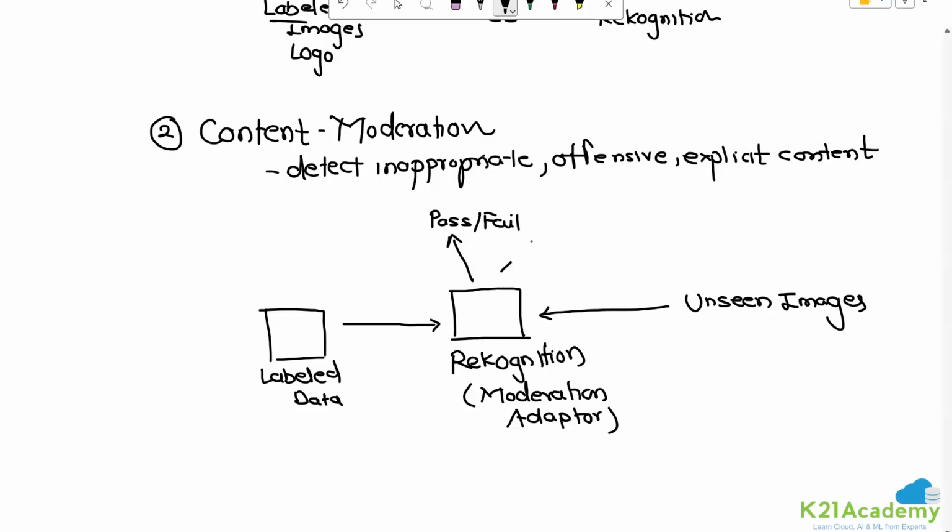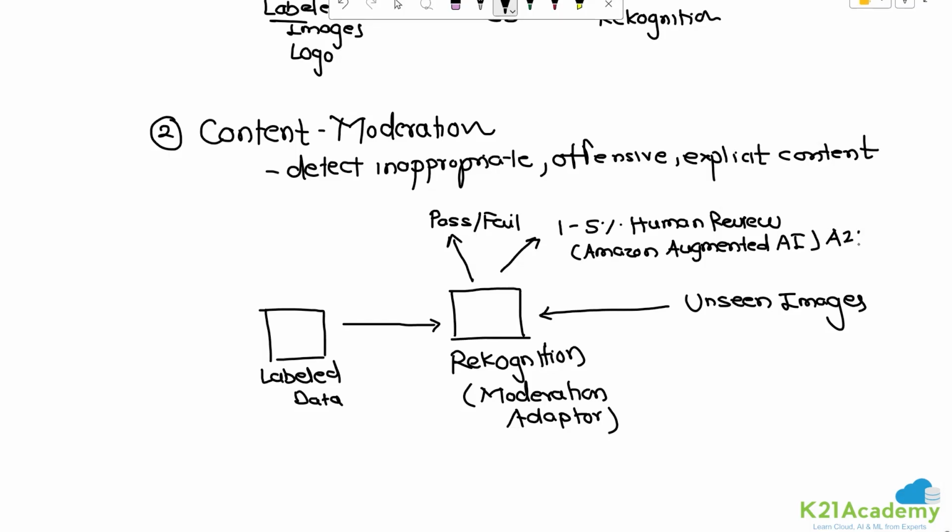So there is another provision Rekognition has, that it can pass on around 1 to 5% of the images. This is again optional, for human review as well. There is a service that will help us in this regard. We call it Amazon Augmented AI. This is a service, in fact, we are going to look at it. Basically, in short, we call it A2I.